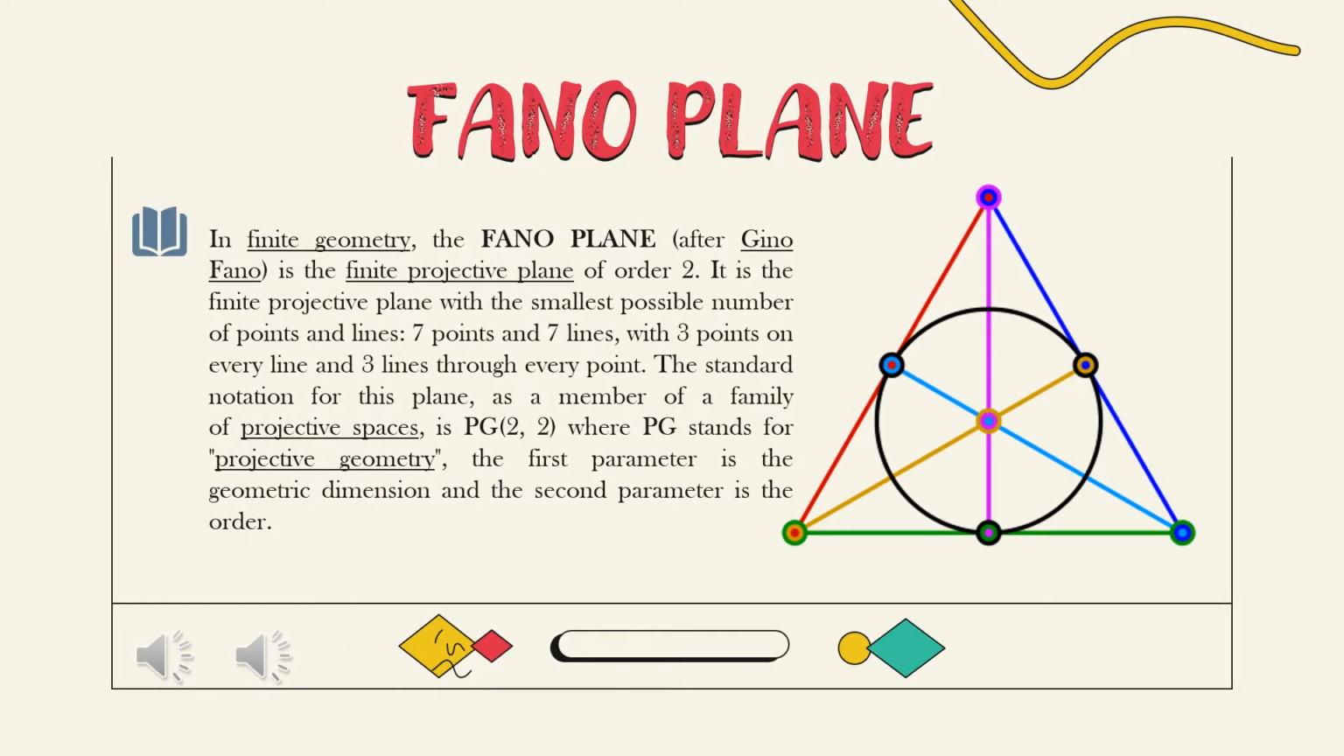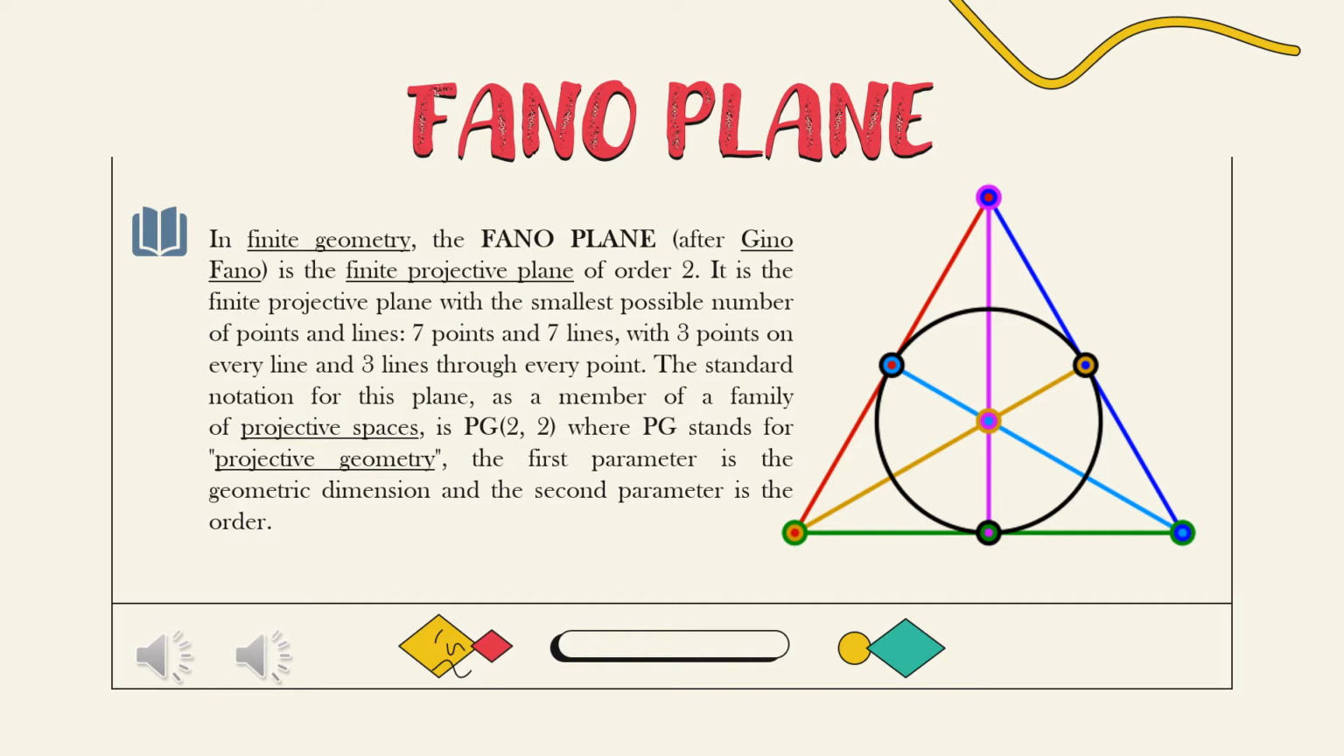So what is Fano plane? In finite geometry, the Fano plane, named after Gino Fano, is the finite projective plane of order 2. It is the finite projective plane with the smallest possible number of points and lines, 7 points and 7 lines, with 3 points on every line and 3 lines through every point.